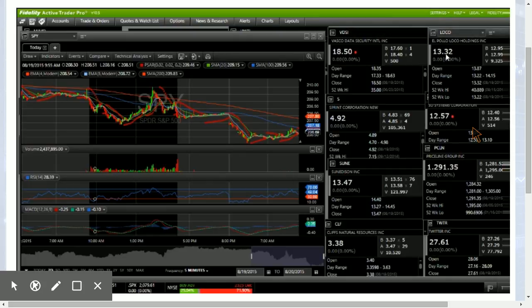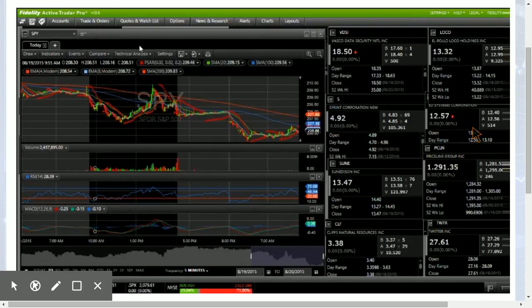We got Loco down under $13, unfortunately. That might skip people's stop losses that they had in place with the gap down. Low of the day yesterday was 13.22, and Loco is down with the market in general. So we'll have to keep our eye on that one as well.